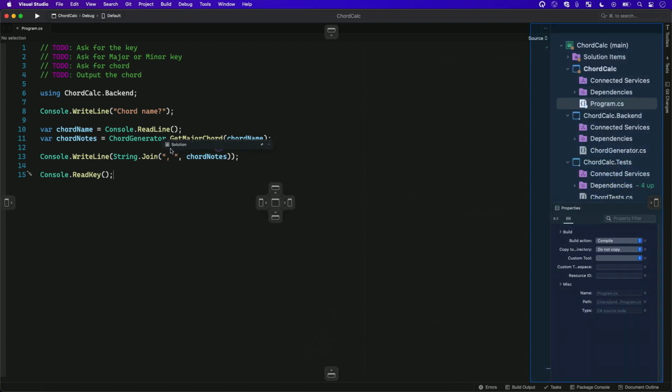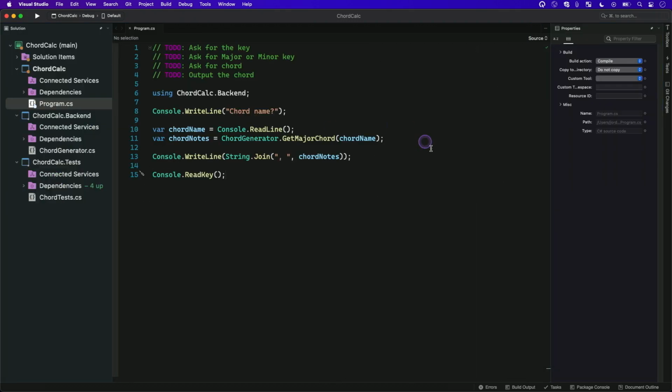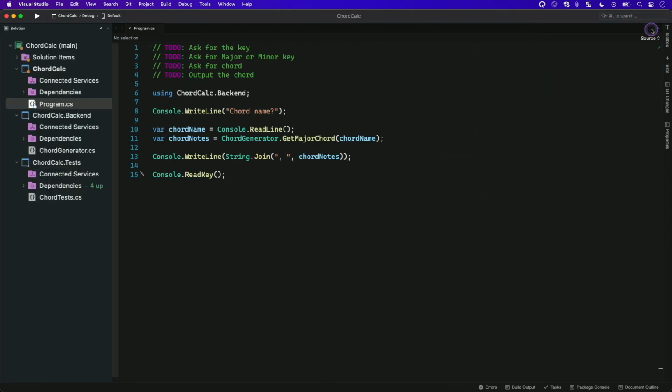I may have stumbled on a bug for a moment there. There we go, okay. I can collapse my windows down. I have the freedom to kind of move these around in different ways that I want.